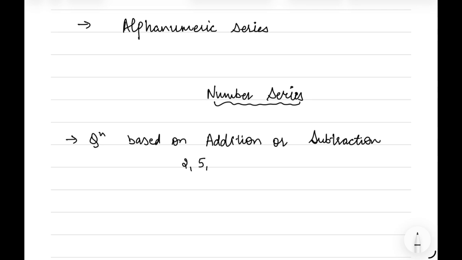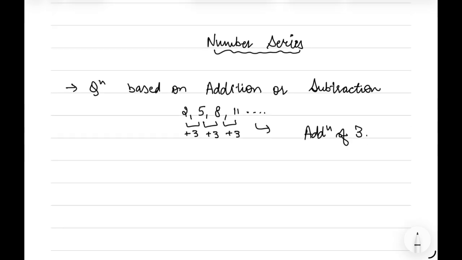As an example of this series, if we have a sequence of 2, 5, 8, 11 and so on, then we see there is an addition of 3 after every number. If we add 3 to 2, we get 5, 5 plus 3 we get 8, and 8 plus 3 we get 11, and the next number is 11 plus 3, that is 14. So these are examples of addition-based series where we have addition of 3.